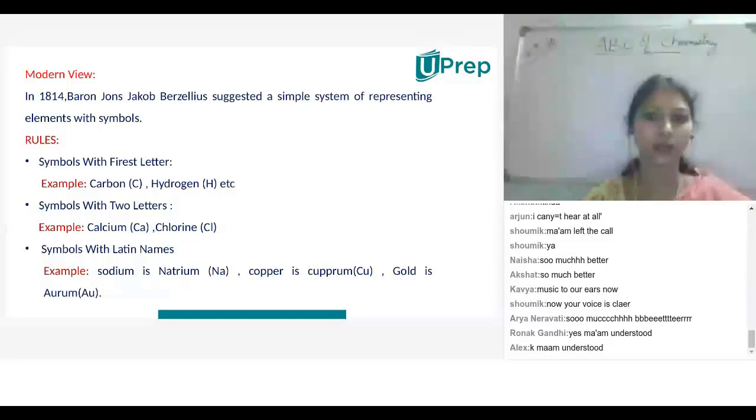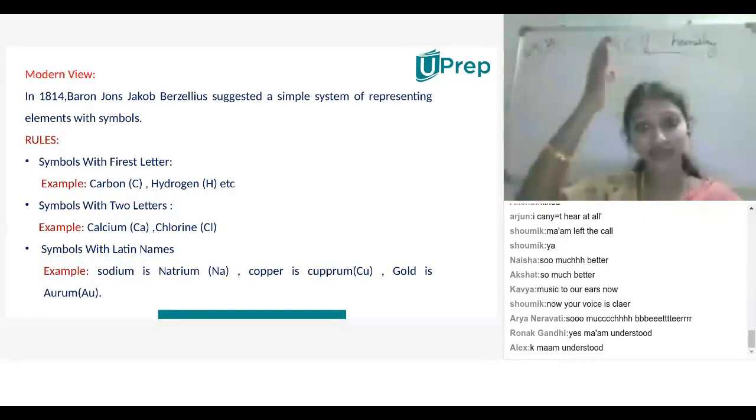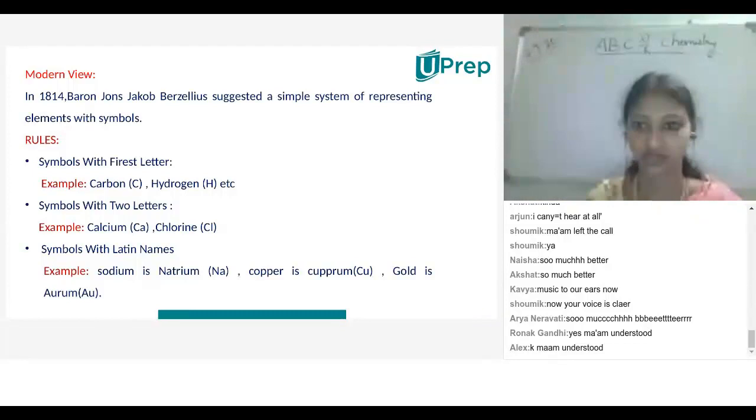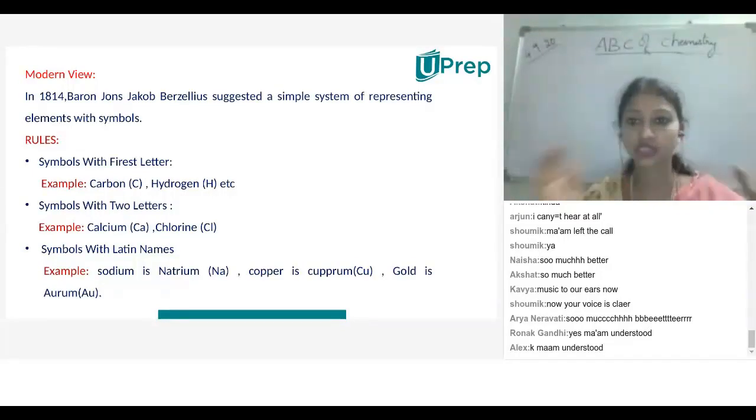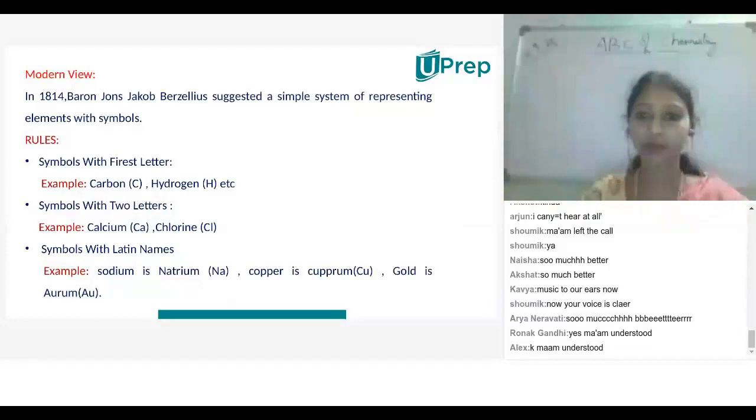Berzelius has given his views. He said that the elements should have symbols based on alphabets. The previous scientists had given pictorial representations, so it was very difficult to write them for big complex compounds like carbohydrates or amino acids. So these are the drawbacks.